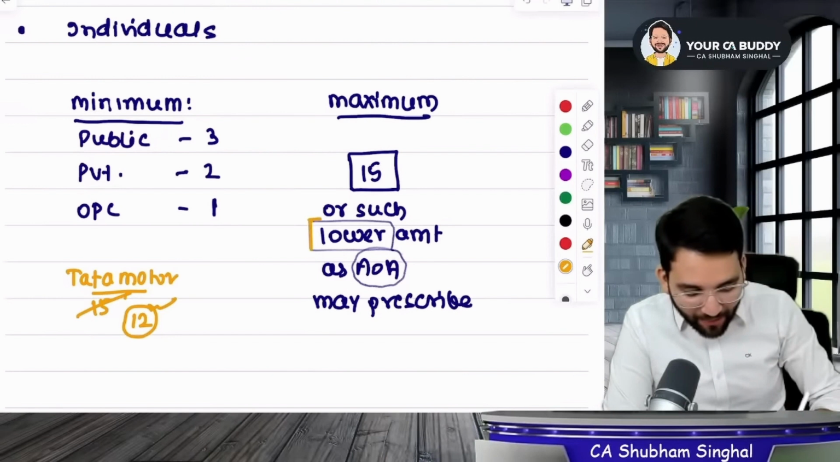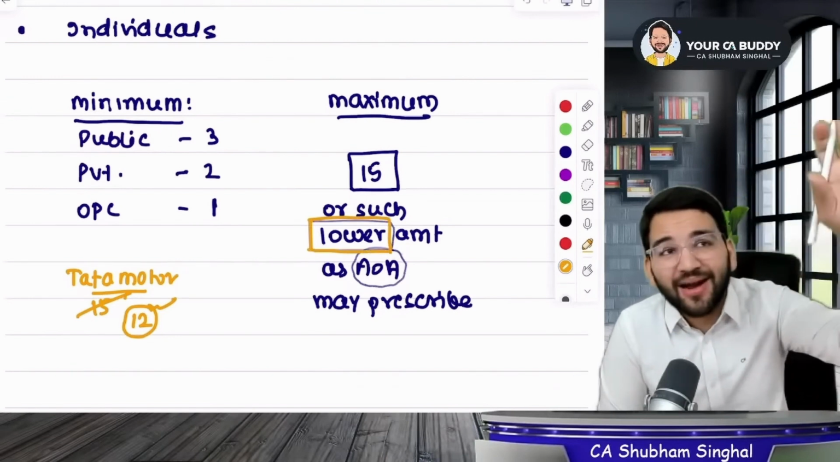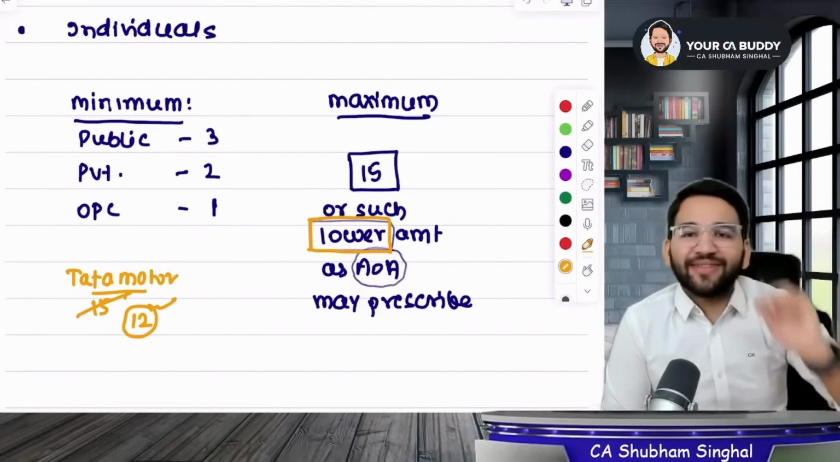Feel free to say anything lower than 15. No problem there. But what would be the maximum? It would be 15 or AOA, whichever is lower. Clear? 15 or AOA, whichever is lower.